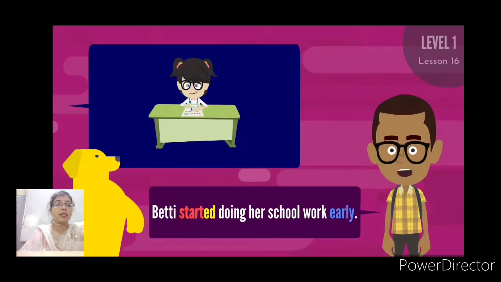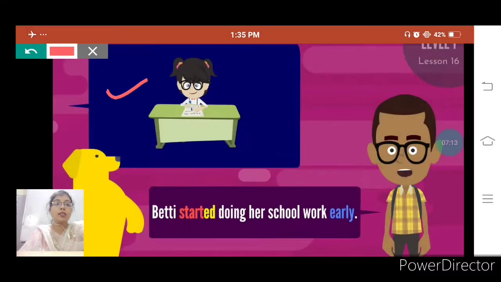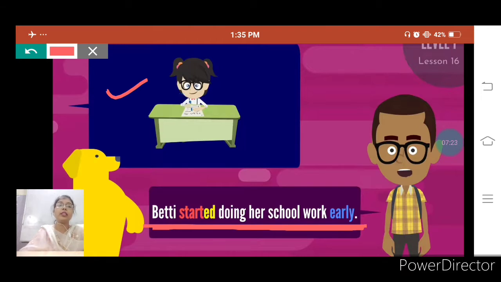Next, here is a girl whose name is Betty. Betty started doing her schoolwork early. That means here the verb, the action word, is started. That shows that Betty had already started to do her work early.